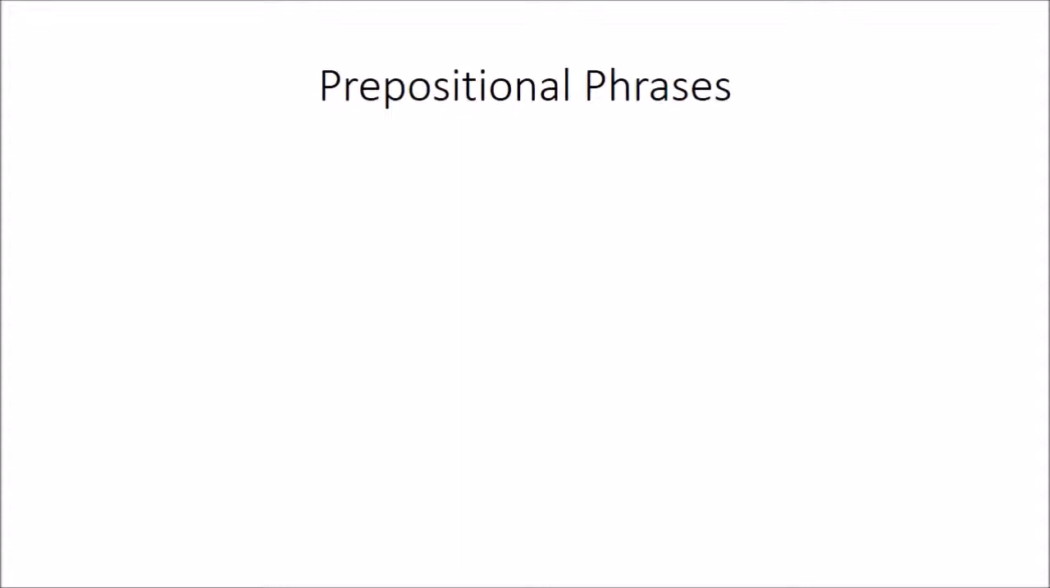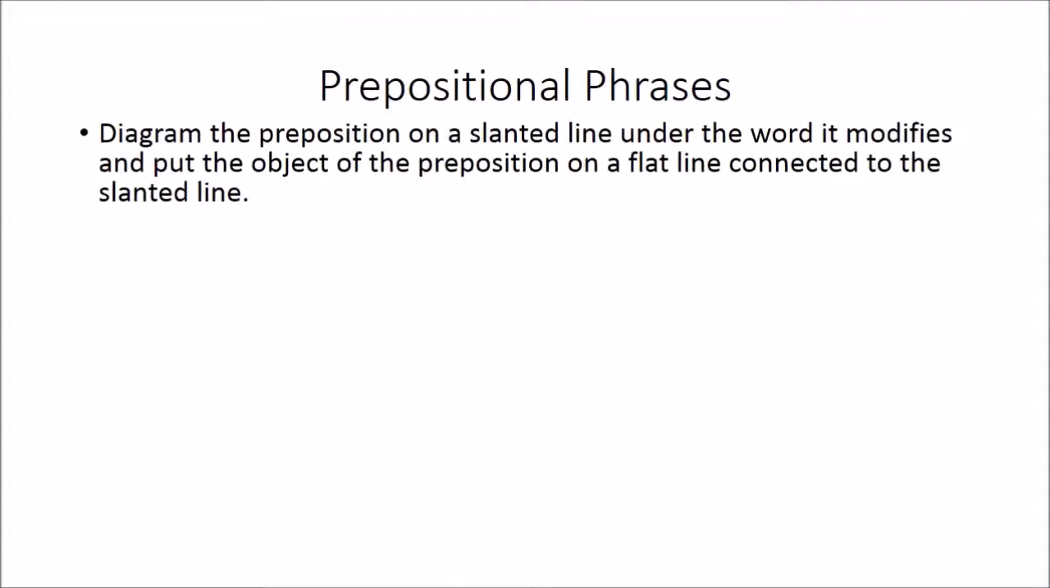Now we're going to talk about diagramming prepositional phrases. To diagram a prepositional phrase, you draw a slanted line under the word that the prepositional phrase modifies, very much like adjectives and adverbs. You know that the whole phrase is either acting as an adjective or an adverb. So just like adjectives and adverbs, you're going to diagram the preposition on a slanted line under the word it modifies. Now prepositional phrases also have that noun, so you're going to put that noun on a flat line connected to the slanted line to make the prepositional phrase.